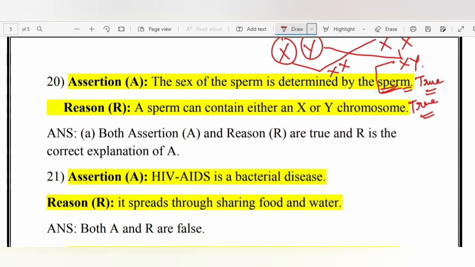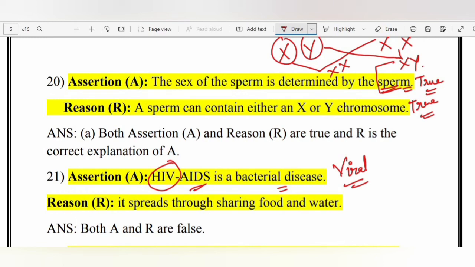Next, HIV/AIDS is a bacterial disease. Reason, it spreads through sharing food and water. First of all, HIV is not a bacterial disease, it's a viral disease. Okay, HIV is the virus and AIDS is the disease. HIV is human immunodeficiency virus and AIDS is acquired immunodeficiency syndrome. Okay, so HIV is the virus, AIDS is the disease caused, and it is a viral disease, not a bacterial disease.